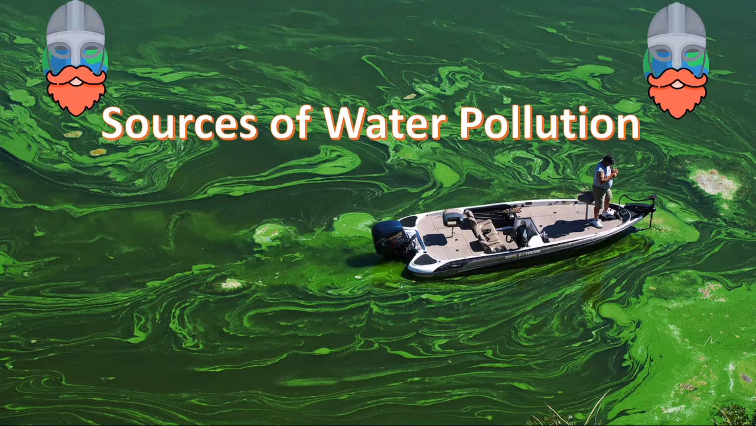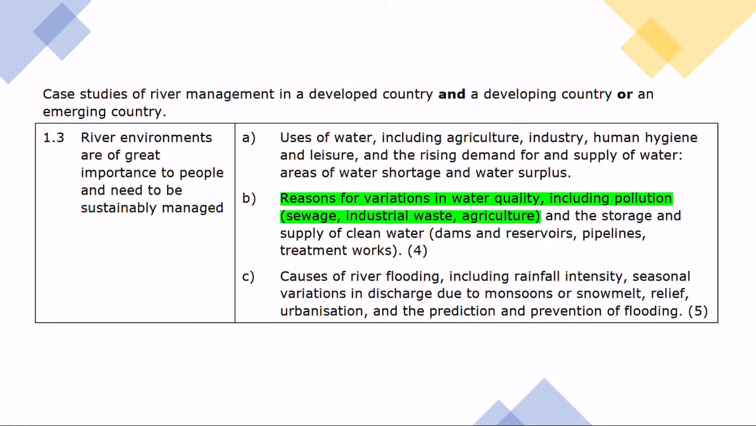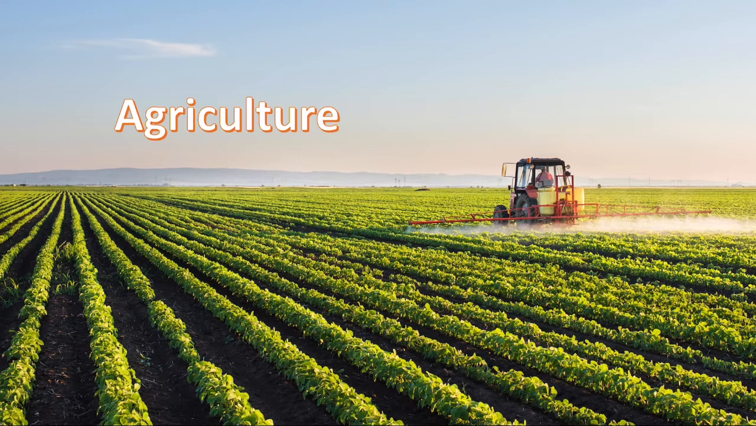In today's video, we're going to look at sources of water pollution. This is for the IGCSE Edexcel specification. I've highlighted the section there where we need to know reasons for variations in water quality, including pollution from sewage, industrial waste and agriculture. So I'm going to start with agriculture.